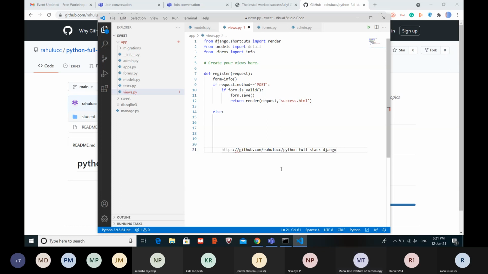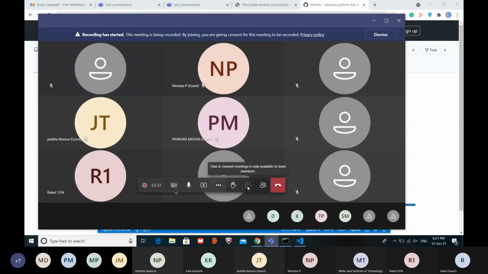Send them the link. You don't have access to the chat, but don't worry, it has been sent to the students.